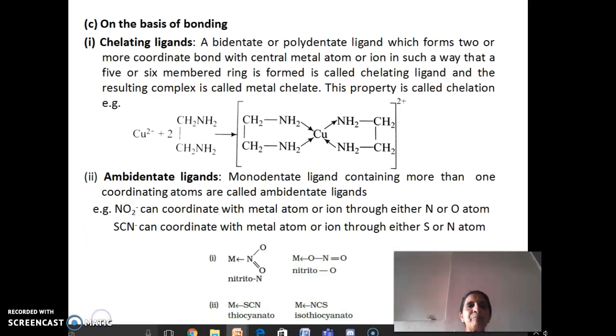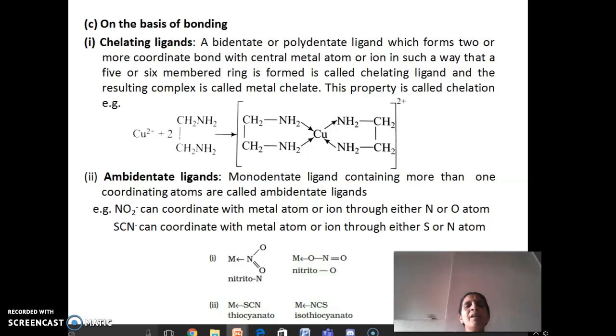ligand. And on the basis of bonding, they are classified into chelating ligands, in which the polydentate or bidentate ligand forms two or more coordinate bonds with the central metal atom in such a way that there will be formation of a 5 or 6 membered ring, and this is called a chelating ligand, and the resulting complex is called a metal chelate. This property is called chelation. So here is an example of formation of the ethylene diamine complex with Cu plus 2.